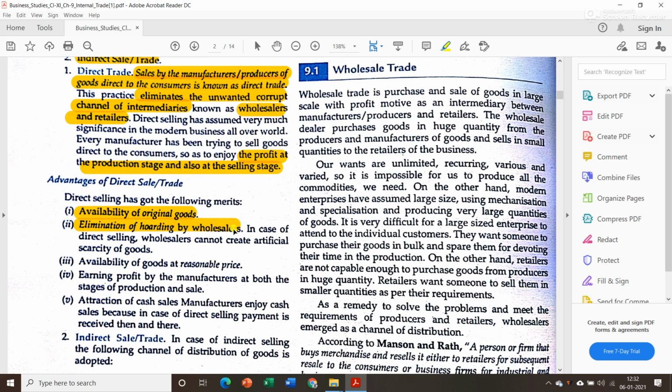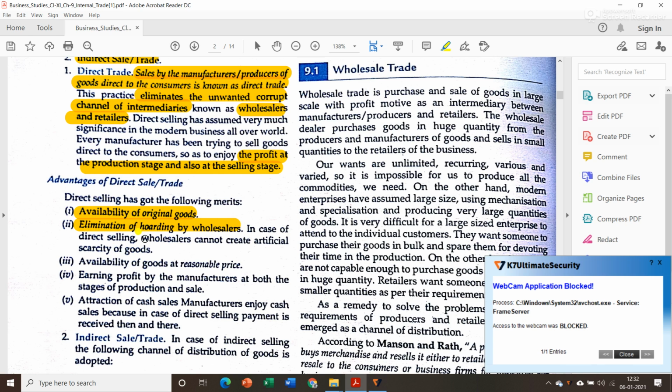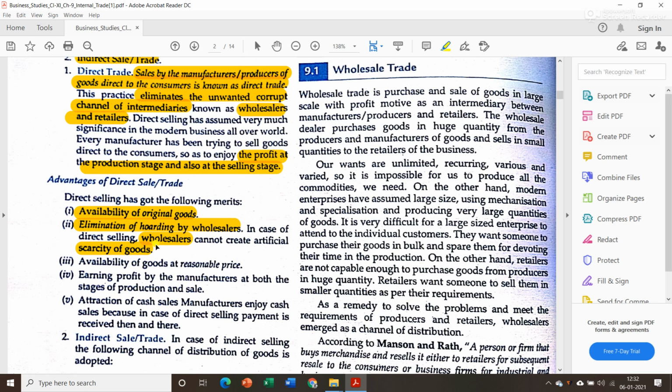The next is elimination of hoarding by wholesalers. Sometimes wholesalers purchase in bulk from the producer. They don't sell it to the retailers or in the market. They keep those goods with themselves so that there is scarcity in the market, and later the wholesalers can sell at a higher price. This is known as hoarding by wholesalers. But in case of direct selling, since there are no wholesalers, there is no chance of scarcity of goods.